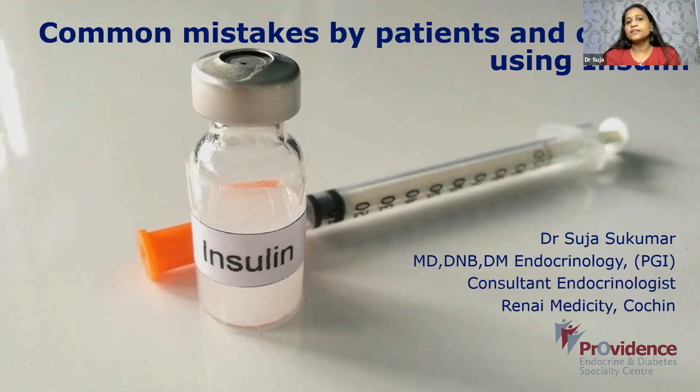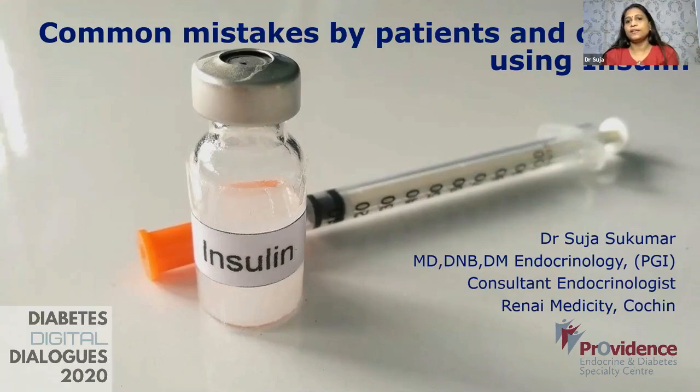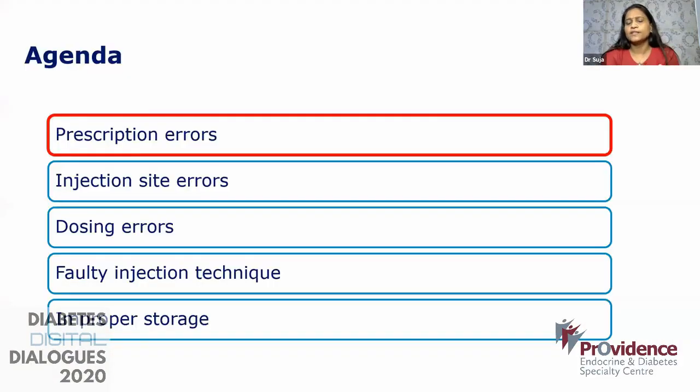These errors can arise at each and every step, starting from your consultation room while prescribing it for the first time to the point of administration. So today let's discuss some potential errors of insulin therapy, and let's see what the preventive measures are to overcome these simple barriers to achieve long-term glycemic control. I'll be describing under these headings: prescription errors, injection site errors, dosing errors, technique errors, and storage errors.